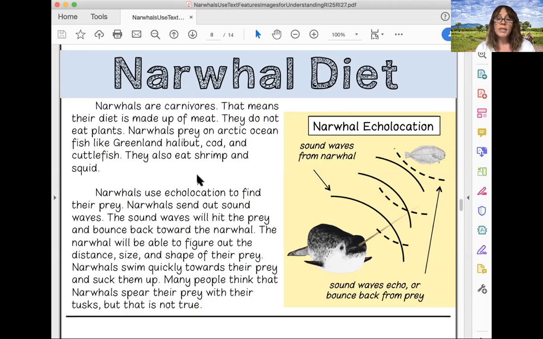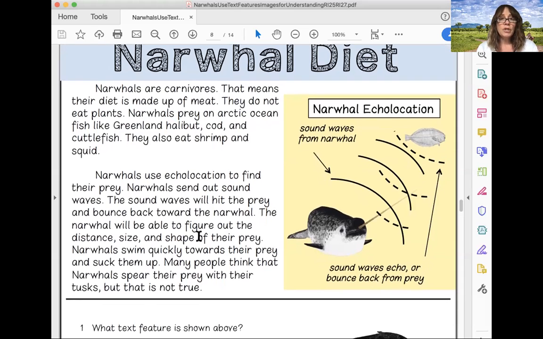All right, so we see that a narwhal is a carnivore, it eats meat, and so then it's important, if your animal is a carnivore, to tell us what your animal preys on. What do they eat? So no matter what your animal is, you're going to list the things that you found out that your animal eats, and you can even see that we've used commas in our list here, okay? Let us go and read the second paragraph.